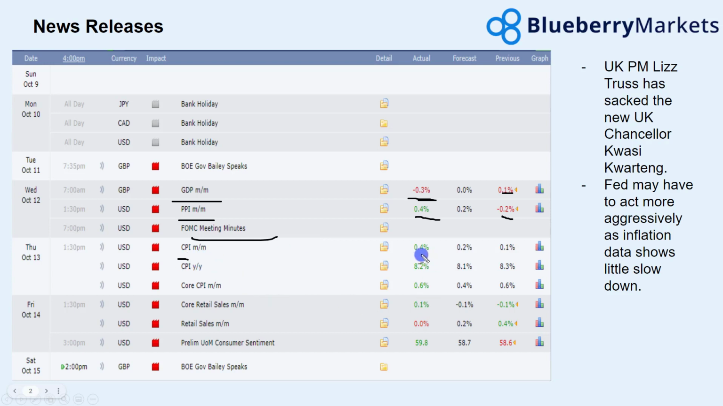CPI month on month saw inflation rise. You can see here CPI to 8.2%, core CPI stayed at the same level at 0.6%, and then to follow that up, there was retail sales data coming in above expectations, especially core retail sales. We did see a drop in normal retail sales, but the core retail sales moved higher.